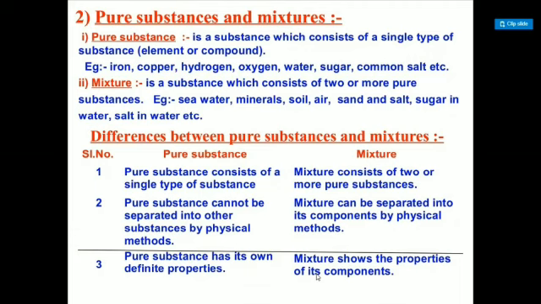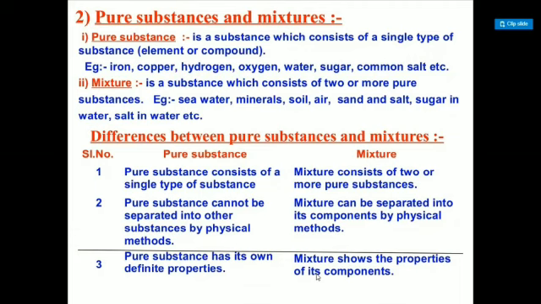The difference between pure substance and mixture is: pure substance consists of a single type of substance. Students, you may have a doubt that sugar or common salt is a compound, so how can it consist of a single type of substance? Actually, the particles are combined in a certain ratio, so this is also called a single type of substance. But mixture consists of two or more pure substances. That means you can easily separate them.